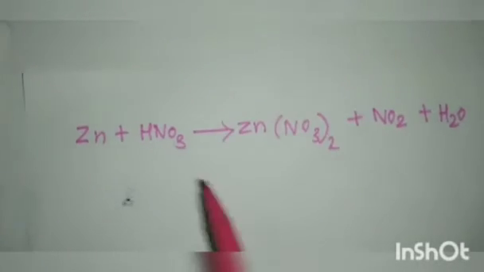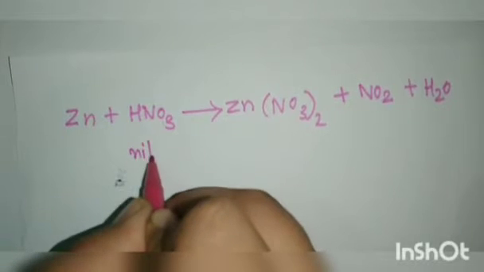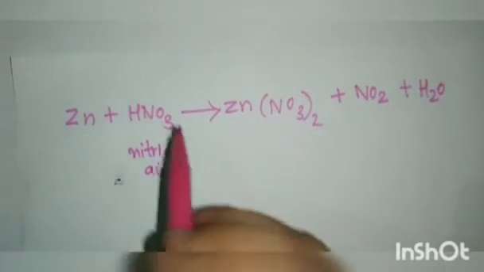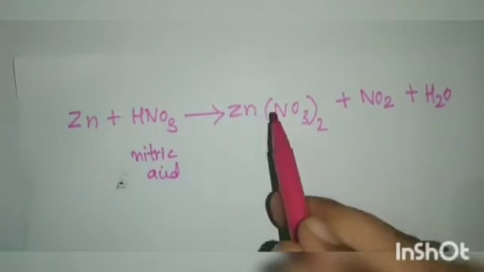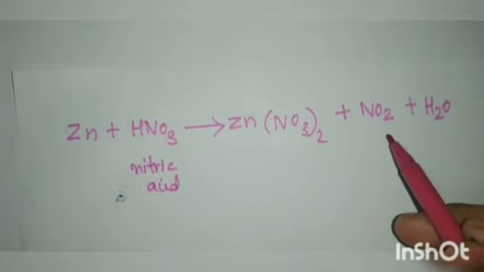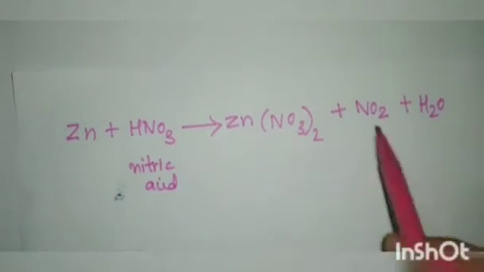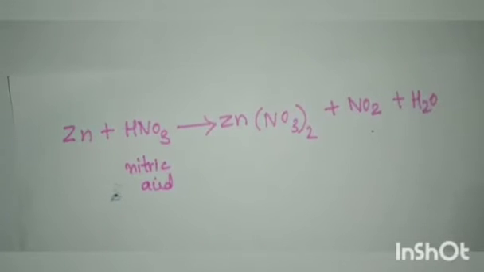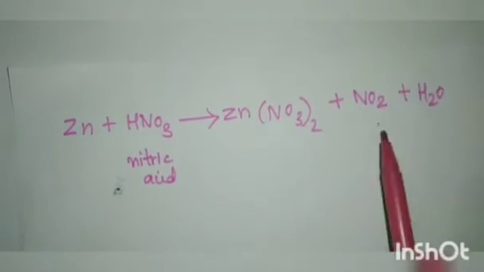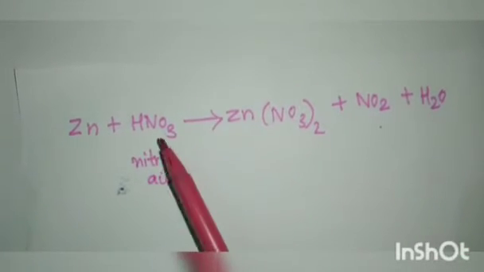Take nitric acid as an example. HNO3 means nitric acid. When a metal reacts with nitric acid, it will produce zinc nitrate, nitrous oxide and water. So this is an exceptional case what we have studied earlier. Here hydrogen gas is not evolved when a metal reacts with nitric acid.